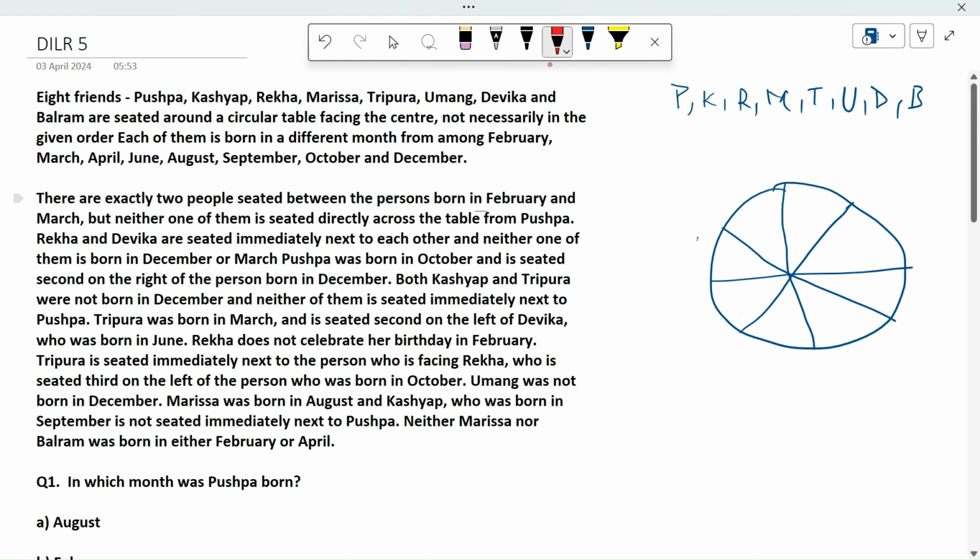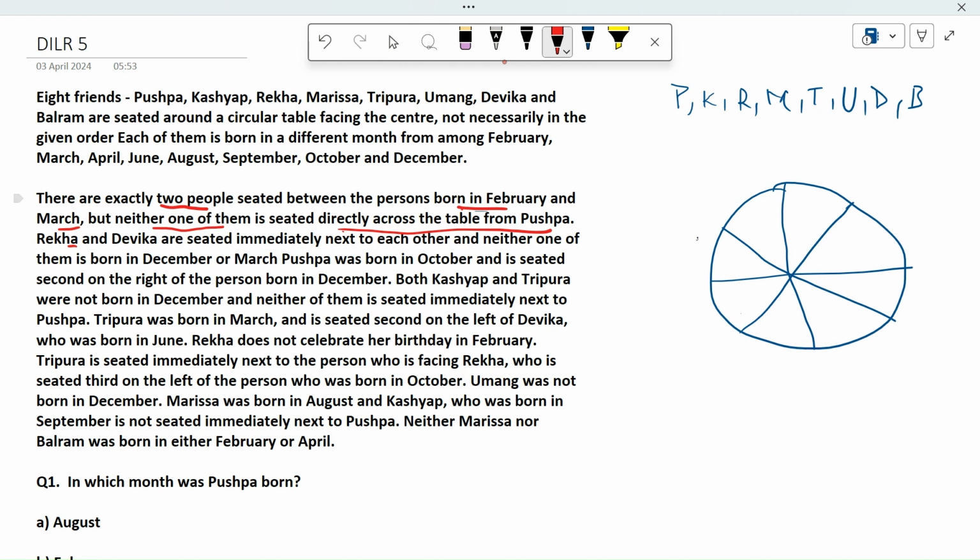There are exactly two people seated between. So I am underlining what I feel is two people born in February and March, but neither of them is seated directly opposite Pushpa across the table. Rekha and Devika are seated immediately next to each other, and neither of them is born in December or March. Pushpa was born in...